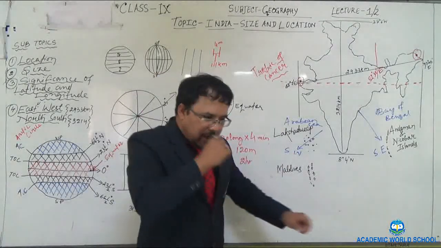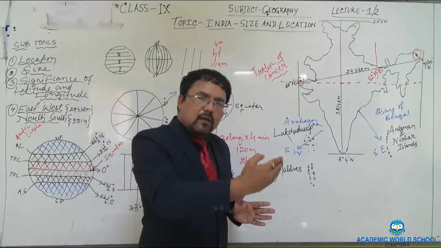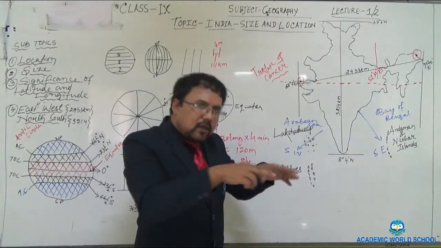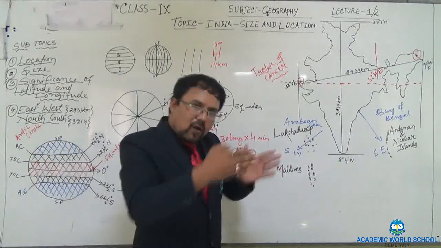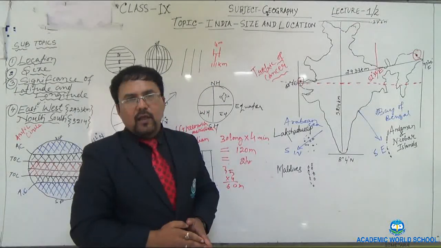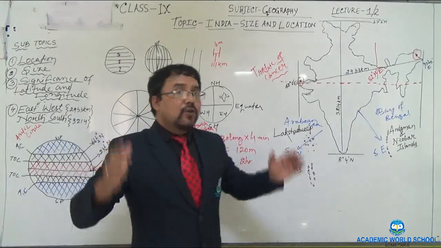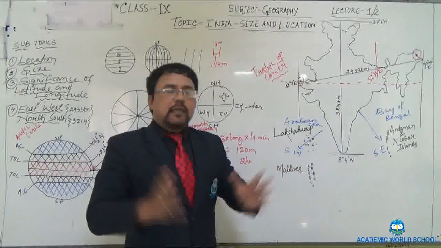So what happens is that when the longitudes proceed towards north pole, they contract, and when the longitudes proceed towards south pole, they contract.